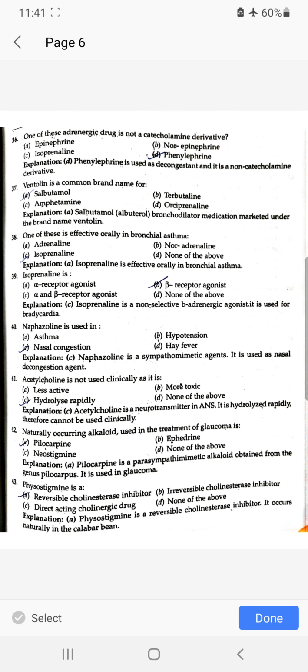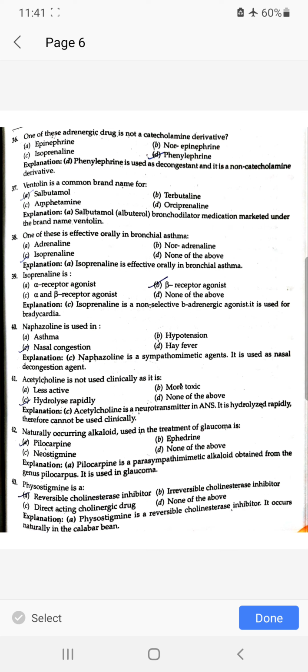One of these adrenergic drugs is not a catecholamine derivative: phenylephrine. Ventolin is a common brand name for salbutamol. One of these is effective only in bronchial asthma: isoprenaline. Isoprenaline is a beta receptor agonist. Naphazoline is used in nasal congestion.